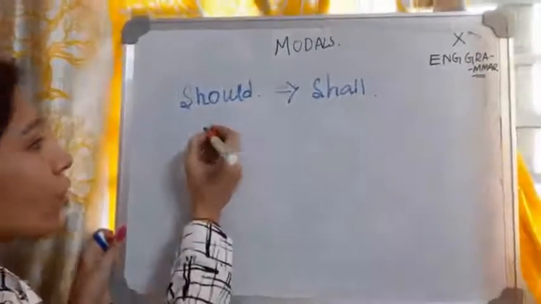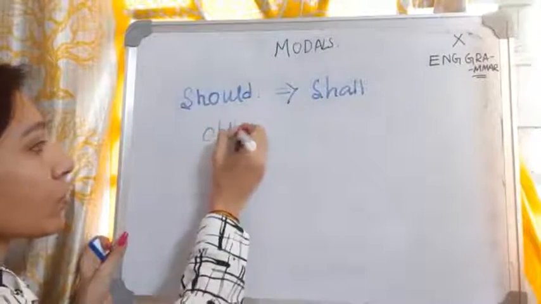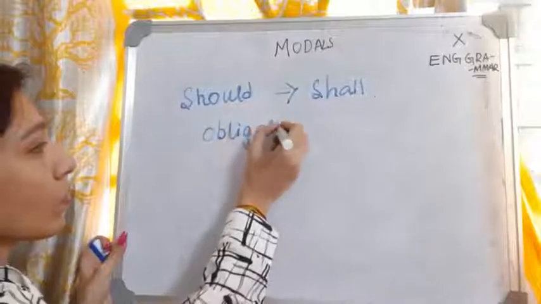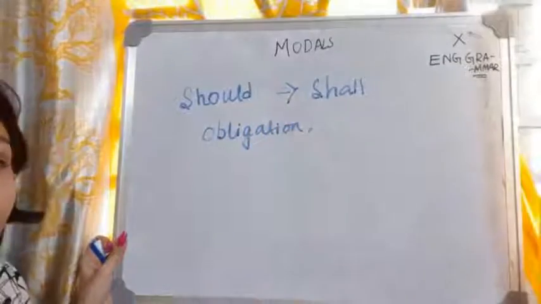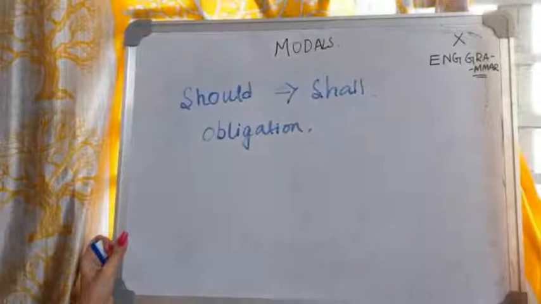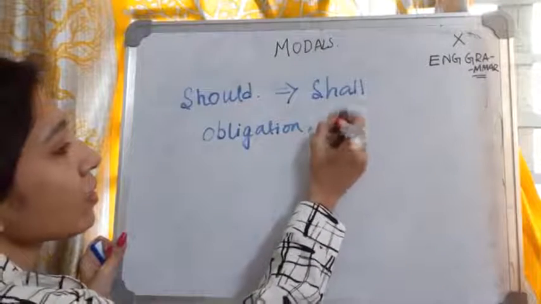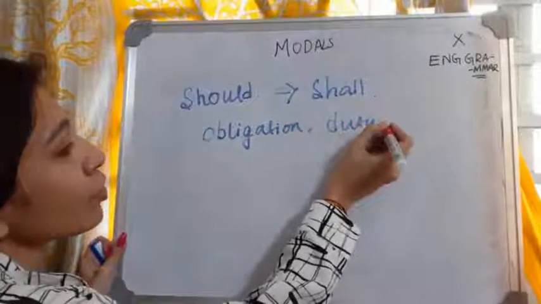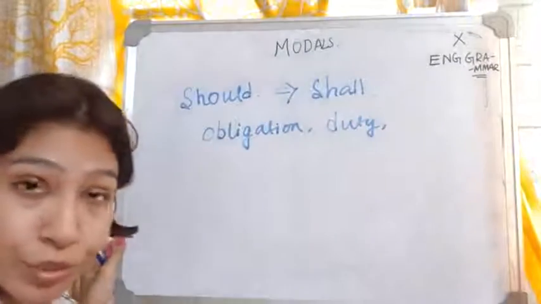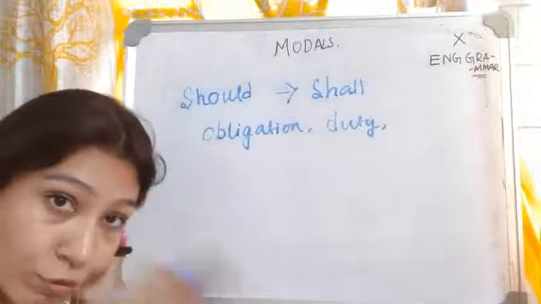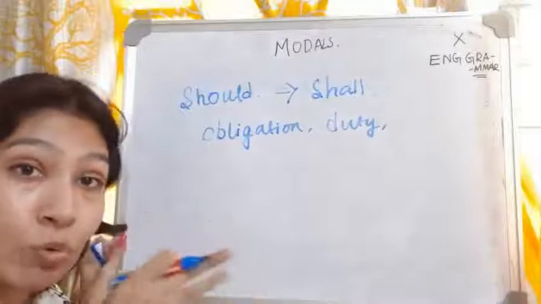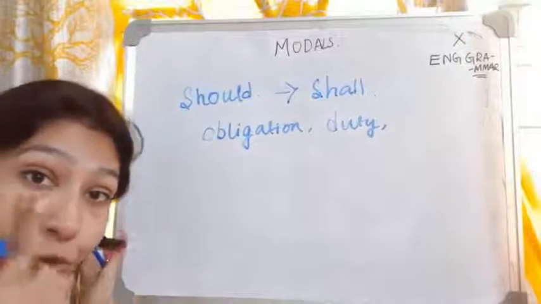We use it for, again, obligation. As per obligation, we have already seen the examples. Next, it is used for duty. When you have to do any duty, when there is a thing that you have to do, that means no must will be there. There will be what? There will be should.